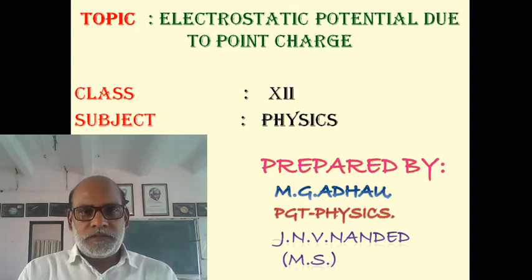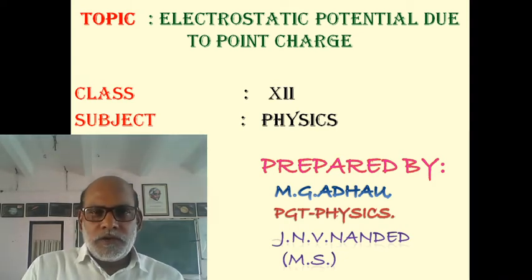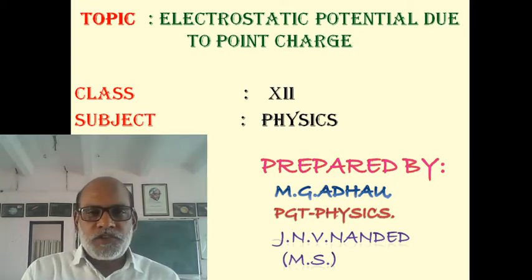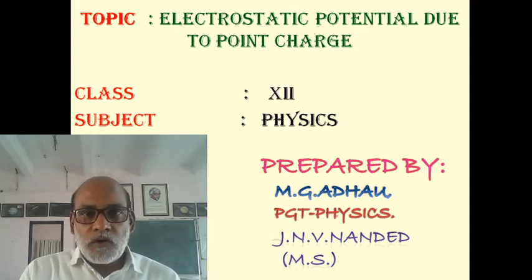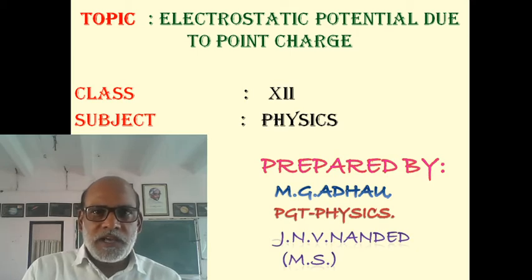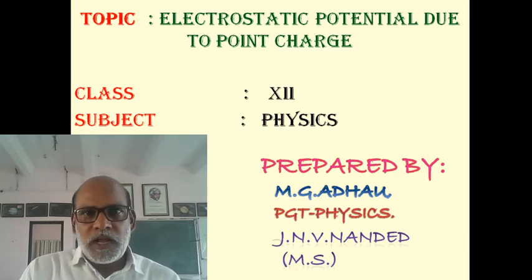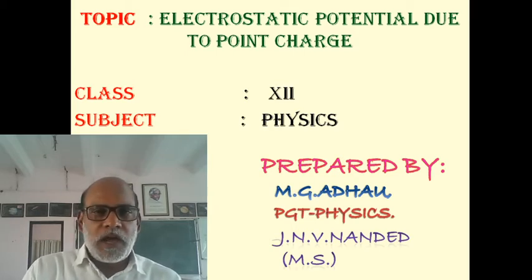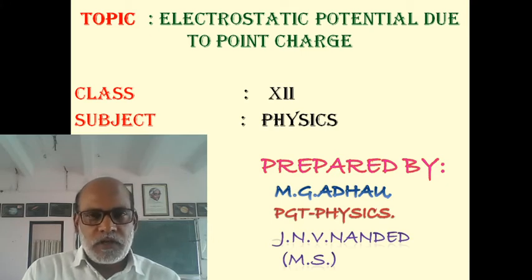Electrostatic potential energy. How can you recall it? Electrostatic potential energy at a point is defined as the amount of work done in bringing a test charge from infinity to that point. The point at which the potential energy is to be calculated must lie in a field region due to a given charge configuration. Electrostatic potential energy depends on the magnitude of the test charge.